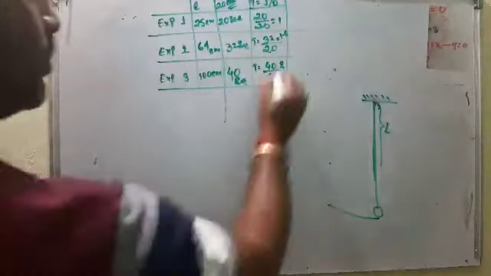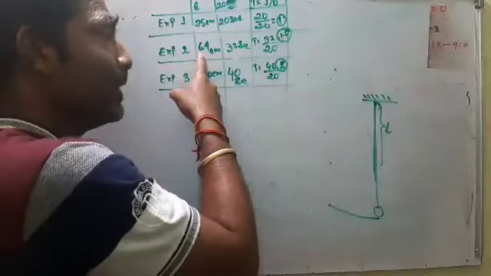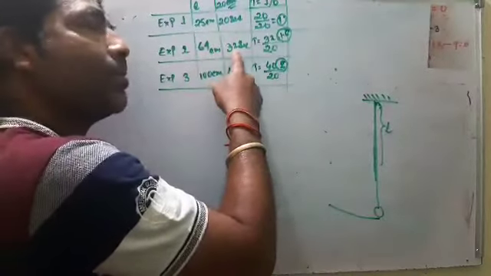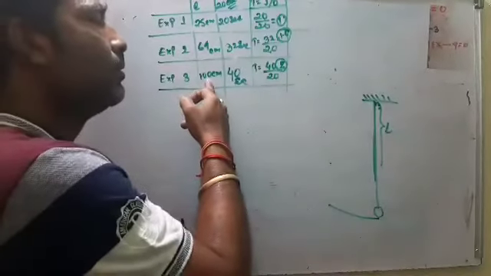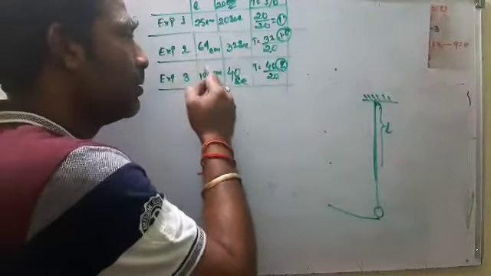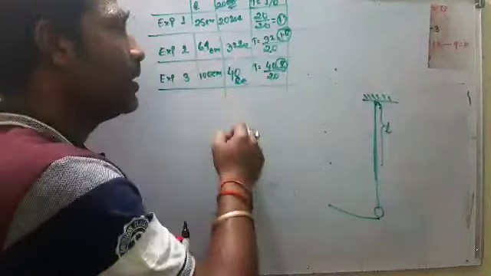When the length is 25 centimeter, it takes 20 seconds to complete 20 oscillations. But when we take 64 centimeter, that is, I increase the length, the time taken also increases: 32 seconds to complete 20 oscillations. And when I increase the length to 100 centimeter, the time taken is 40. That means if we increase the length of the string, the time also increases to complete the number of oscillations.